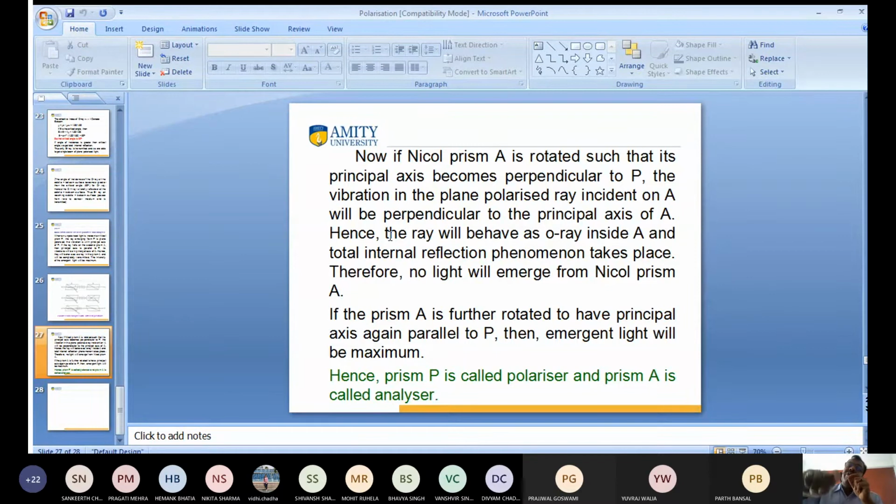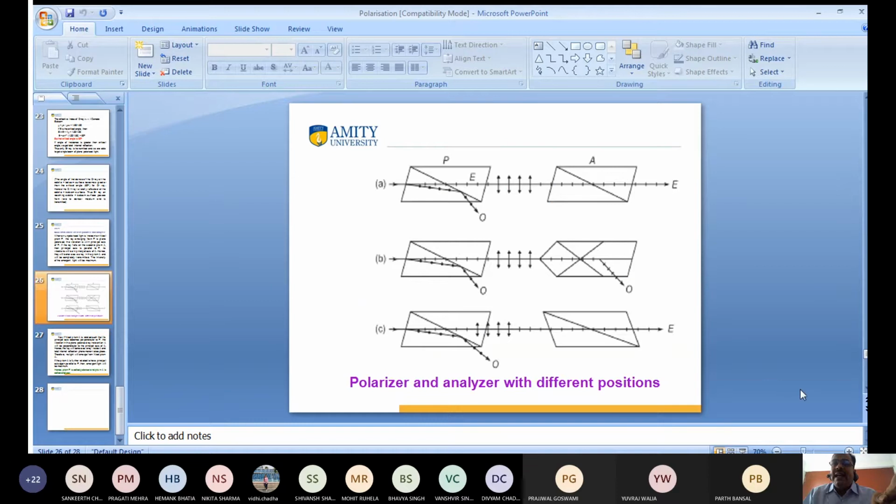Again, when we rotate the prism back to the same direction, parallel to the principal axis of the first one, we again get the emergent light, which is again maximum. So we can say that the first prism P is working as a polarizer and the second prism A is working as an analyzer. So I want to discuss this with this figure.